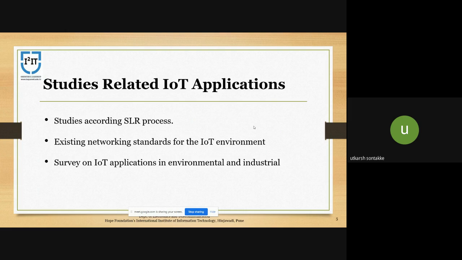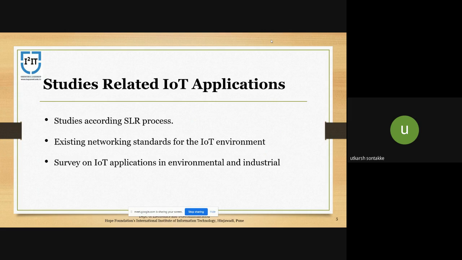In this research paper, Bello and Zilla have discussed existing networking standards for the IoT environment, and how to meet the QoS, that is, quality of service needs for objects to enable a smarter IoT ecosystem. QoS requirements such as availability of a particular material or object, its reliability, scalability, and security, etc., are needed to provide fast IoT service.